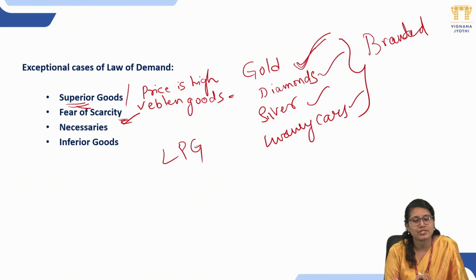Means the law of demand is not going to hold good. So though there is rise in the price, still you can see there is rise in the demand of the product. And next one, necessaries.